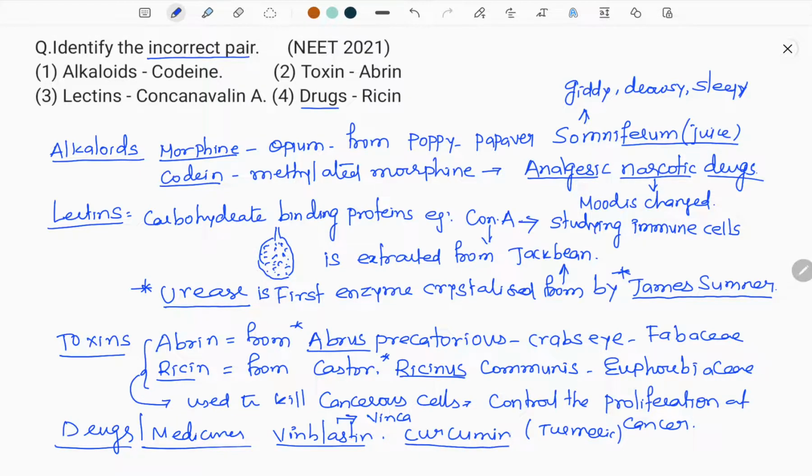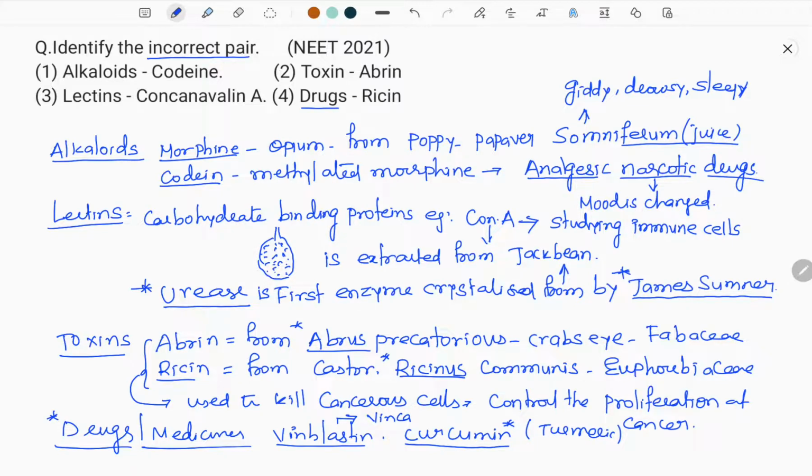See, in our India, in every curry we make use of turmeric powder, knowingly or unknowingly. But turmeric powder has an ability to fight cancer. It is an antioxidant, it controls the cancerous cells. So it inbuilt contains the curcumin. So it is a drug, it's a medicine.